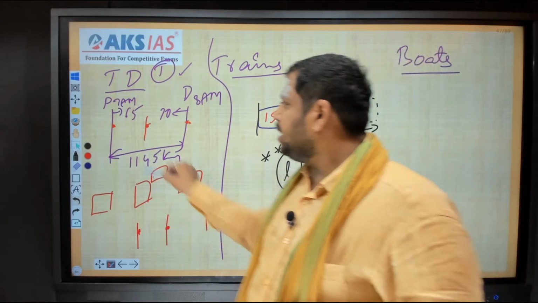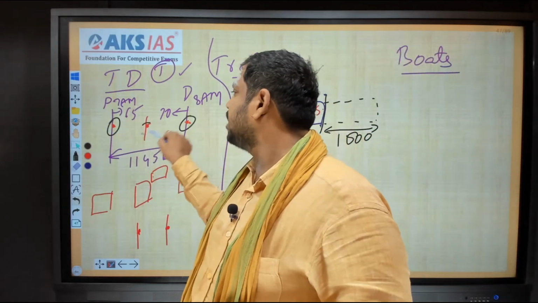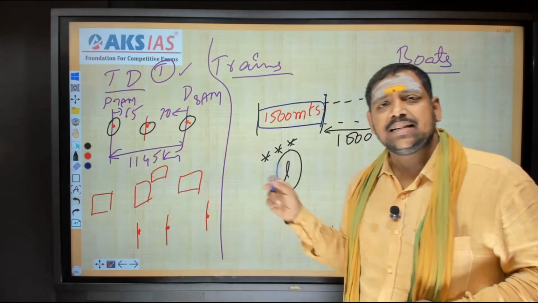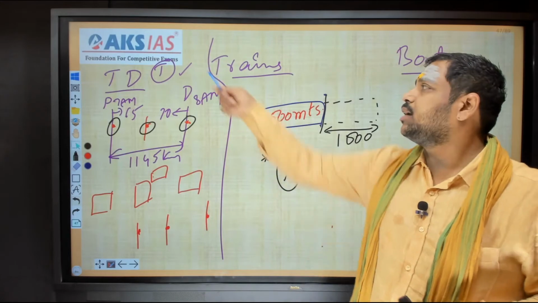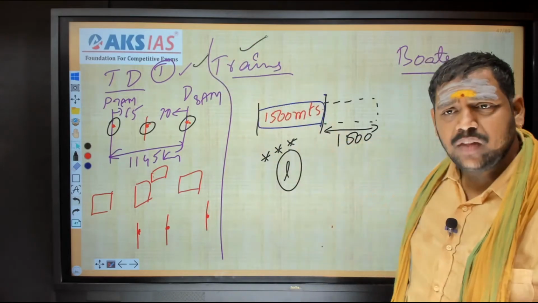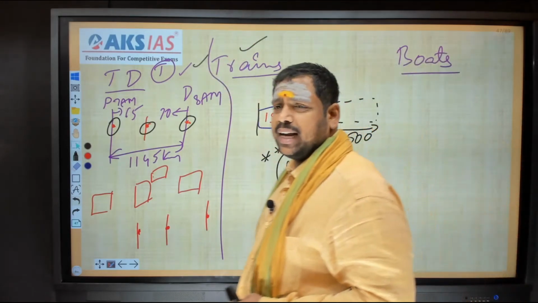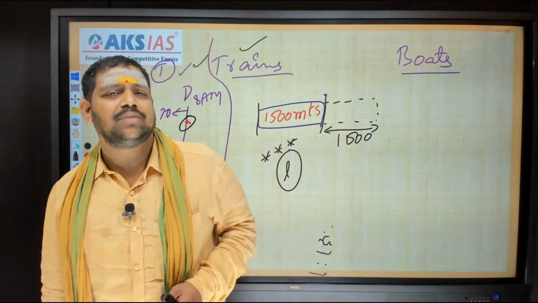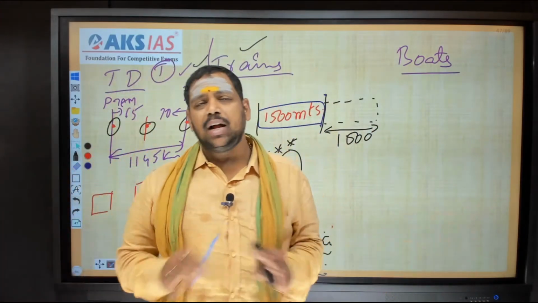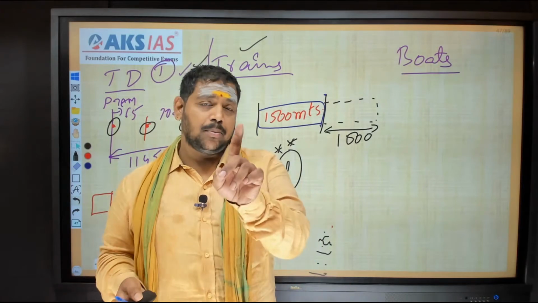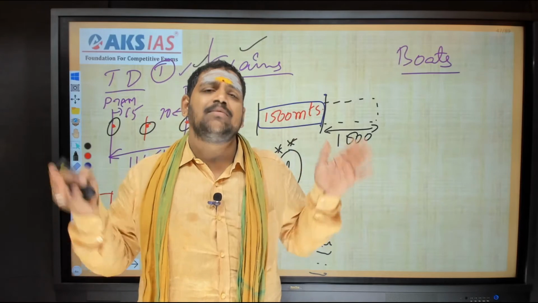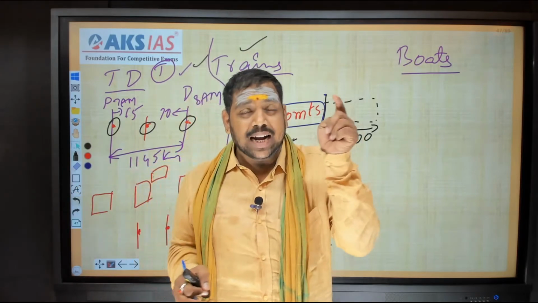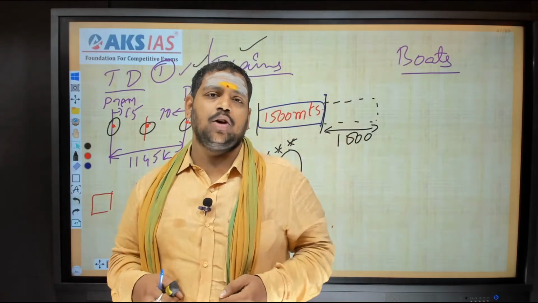Previously, we have taken a train also as a point object, right? But now I am taking a train as a lengthy object. It has some length. Is it correct? This is the difference between time and distance and trains. Whether you use the word train, car, or lorry, whatever it might be, I don't have any problem. The problem is very simple: whether that object has some length or not, whether you are considering the length of that object or not, that is the important point, okay?